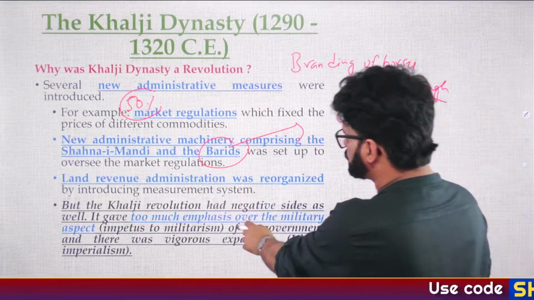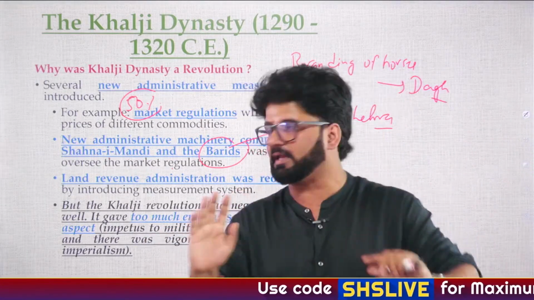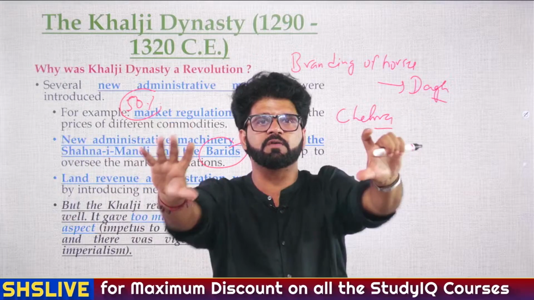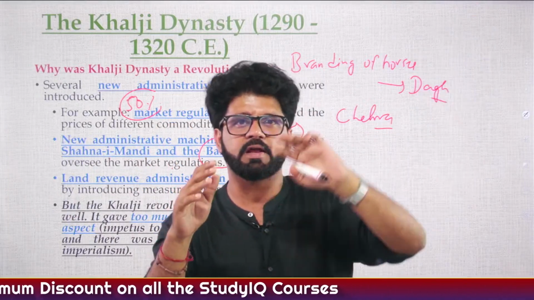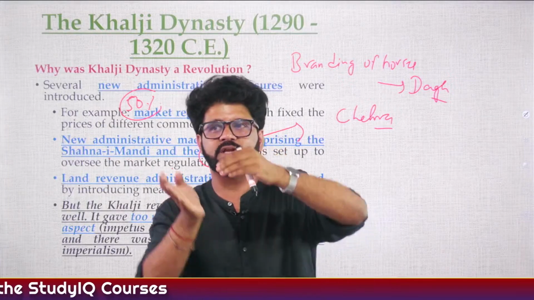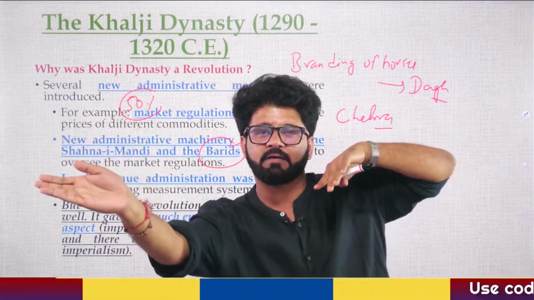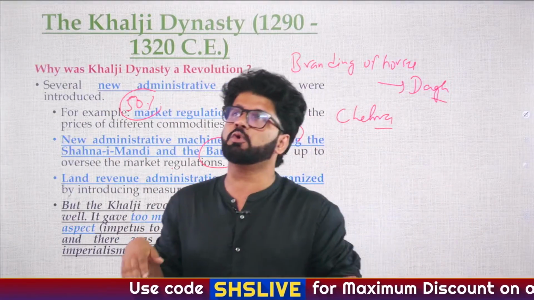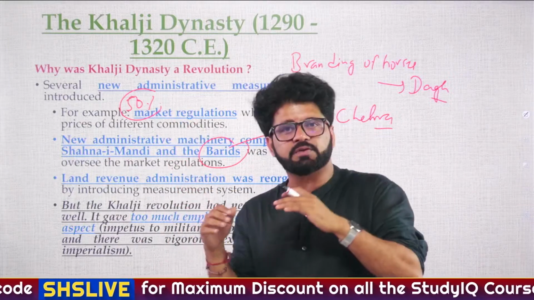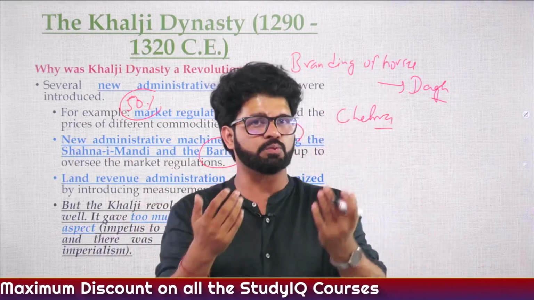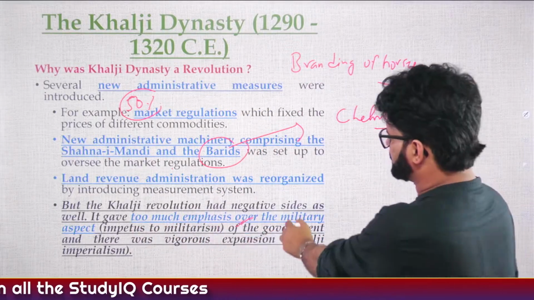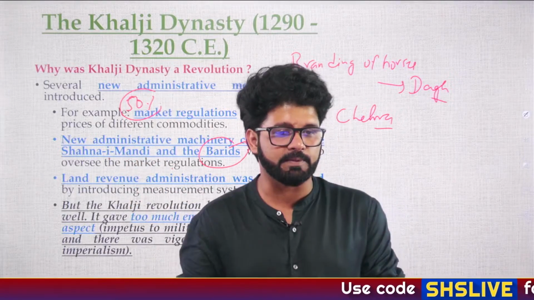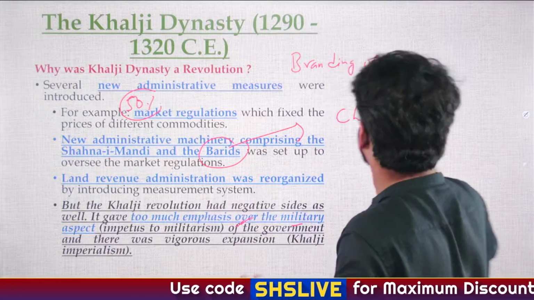But the negative aspect is too much emphasis on the military. Like we talked about different stages of annexation during the period of Samudragupta. In the first stage, he captured areas closer to Patliputra, and then in the second stage, he went south after eliminating the Atavira Rajas, the tribal people. Then he went south and met the Pallava king Vishnu Gopa. Go and revise the Gupta period lecture. Similarly, you will see different stages of annexation during the period of Alauddin Khilji as well. Some people say there was too much emphasis on the military aspect. So that is one negative point related to the Khalji dynasty. Other things also, and we'll talk about them.